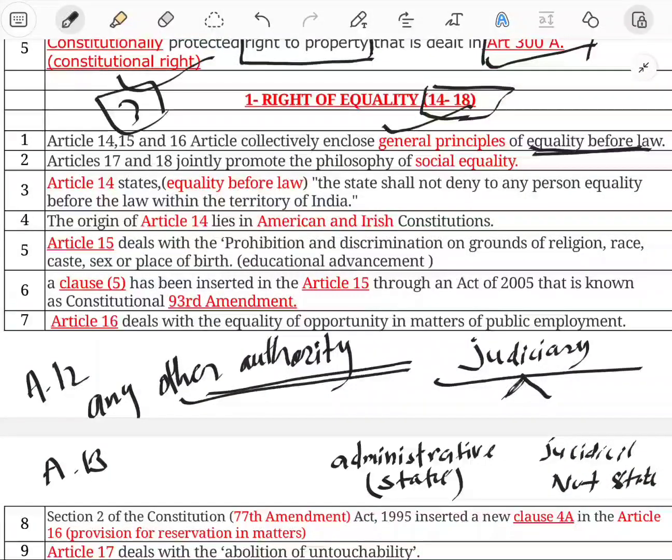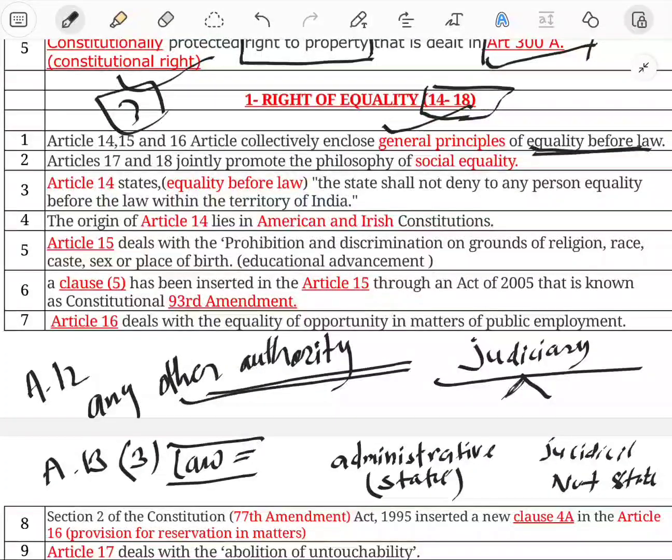And Article 13, specifically in clause 3, gives the definition of law. By multiple case laws, the Supreme Court has said what the law is. So, if time permits, we can discuss it in detail.